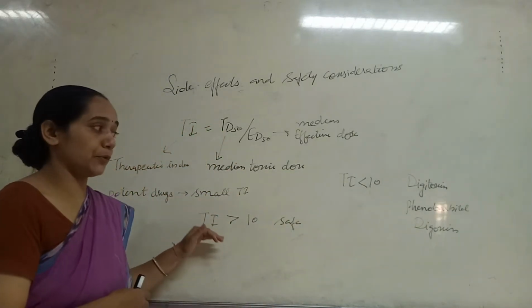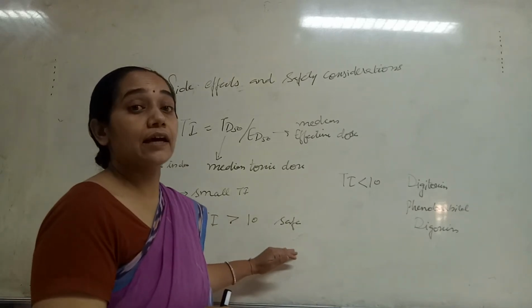Those drugs that have a therapeutic index greater than 10 are the safer drugs.